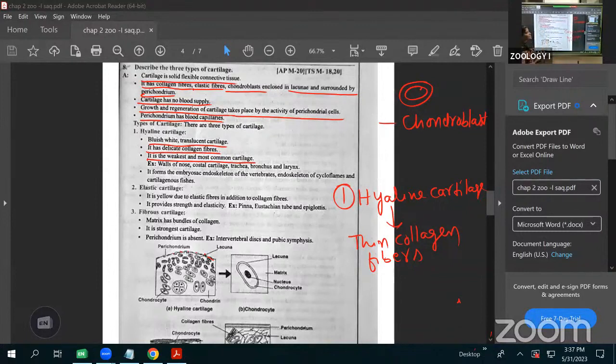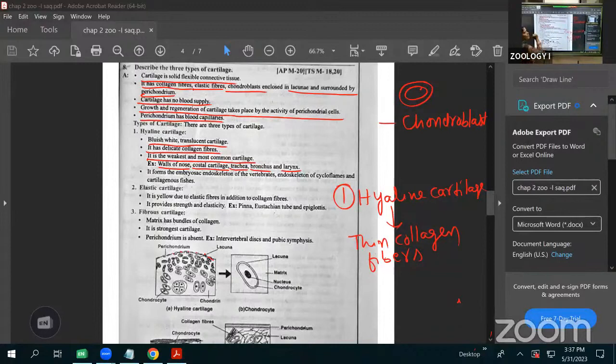This type of cartilage is present in the walls of the nose, and also the costal cartilages, and also in the trachea, the bronchus and larynx. The respiratory part, costal cartilage, and the trachea, bronchus, and larynx are made up of hyaline cartilage only.